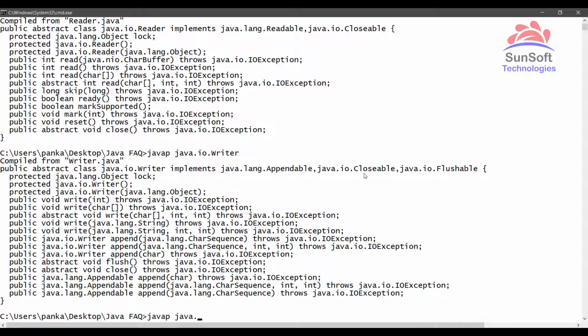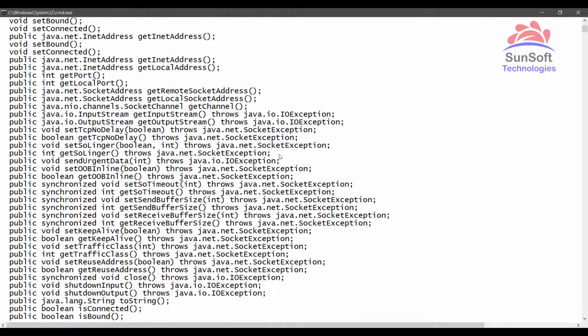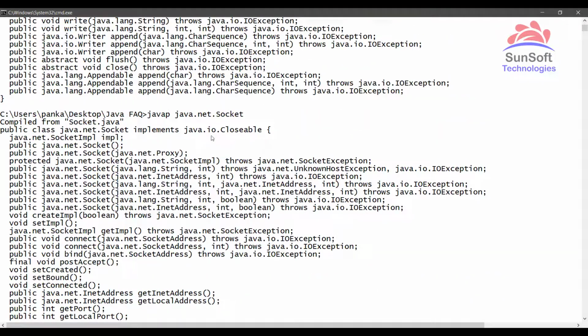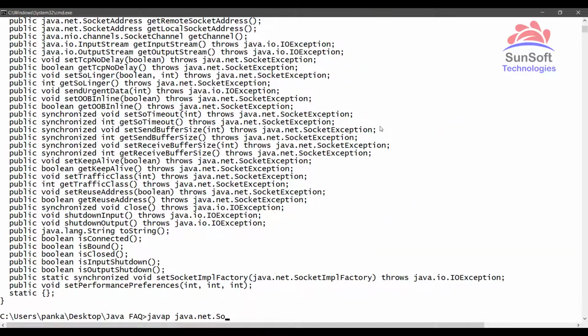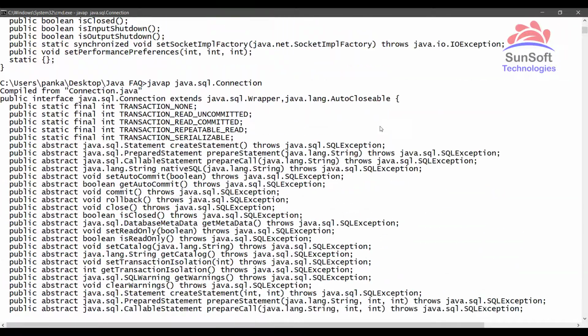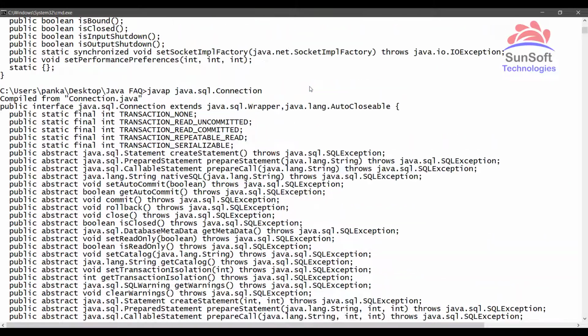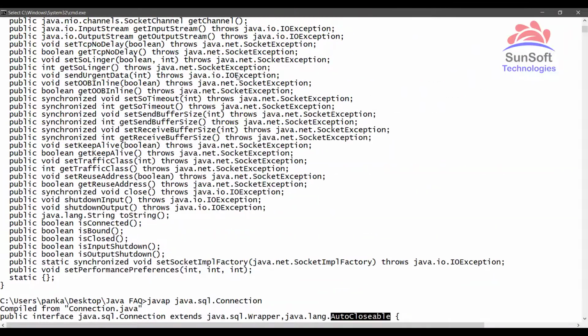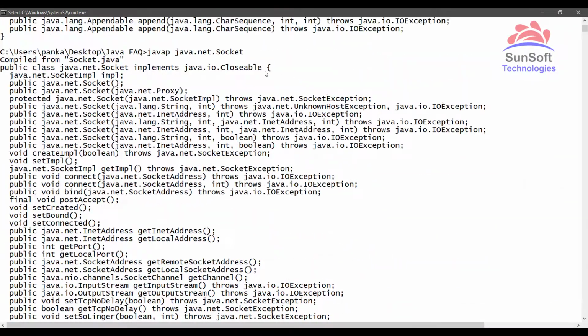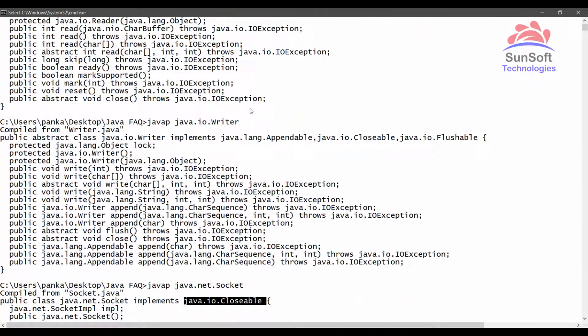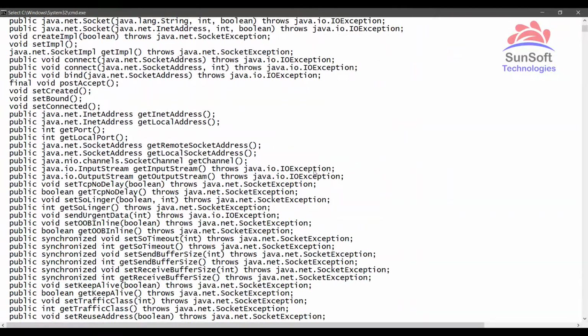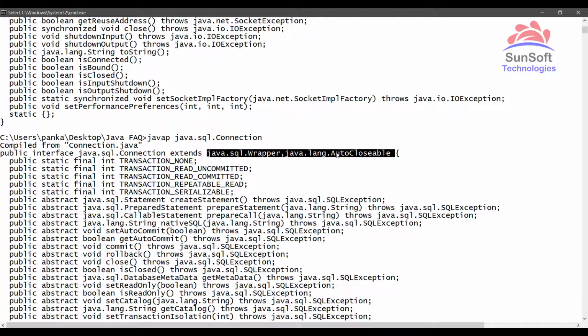Similarly, we can check for java.net.Socket. The Socket class here, which is for network programming, also implements Closeable. And finally, let's see java.sql.Connection. And here we can see the Connection extends AutoCloseable. So we can notice all the other classes were implementing the Closeable interface, but directly here we can see the Connection API is implementing AutoCloseable.